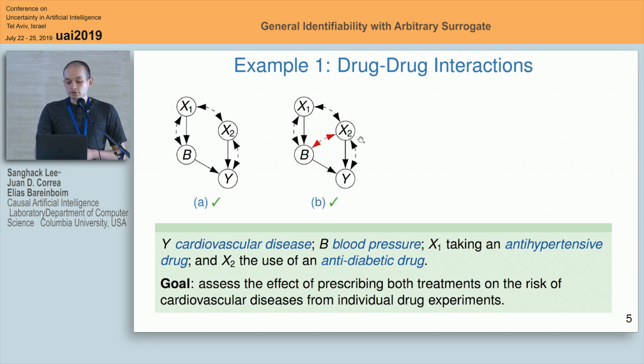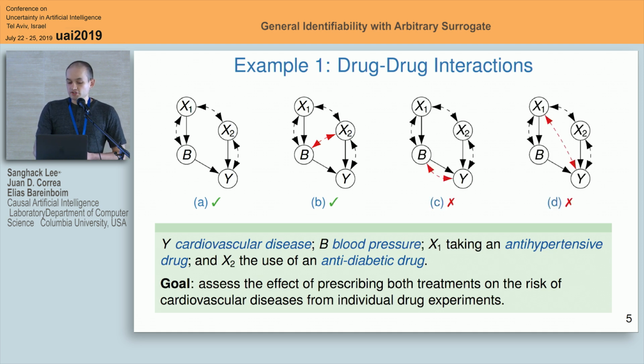A similar model could have some confounding between blood pressure and anti-diabetic drugs. Maybe we found that there is a strong correlation between them and that there are variables that affect both, so we can add this assumption with this arrow here, and the answer is still positive, meaning we can still find a mapping between these two studies and the causal effect of interest.